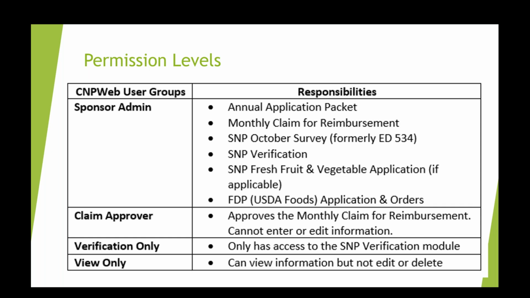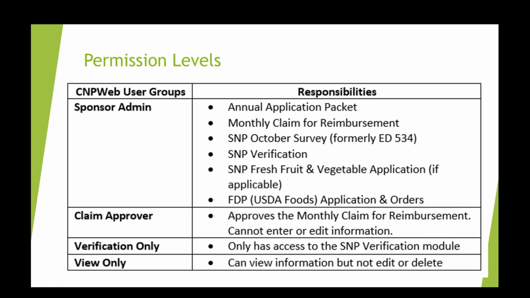They can also complete the monthly claim for reimbursement. And if the sponsor is participating in school nutrition programs, the sponsor admin can complete the October survey, the FFVP application. They can also do school nutrition program verification and also orders for the Food Distribution Program.